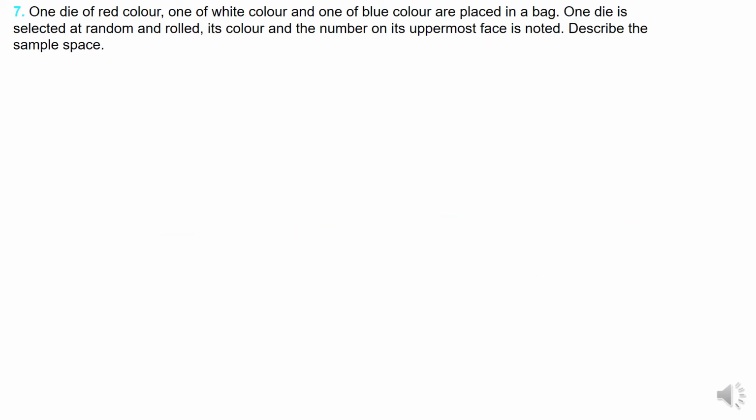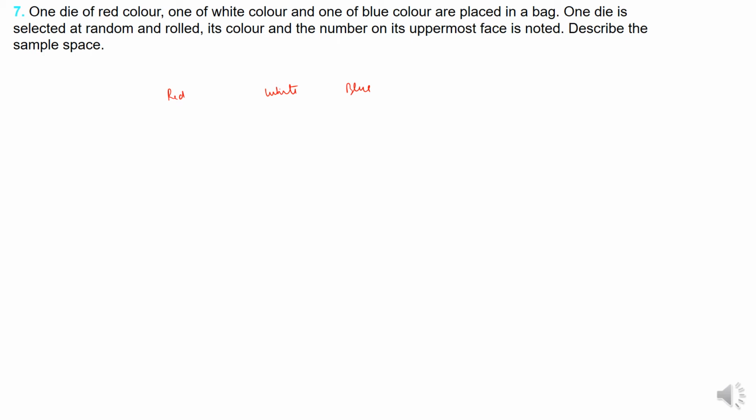Now let us see question number 7. There is a die of red color, one of white color, and another one of blue color placed in a bag. One die is selected at random and rolled. Its color and the number on its uppermost face is noted.